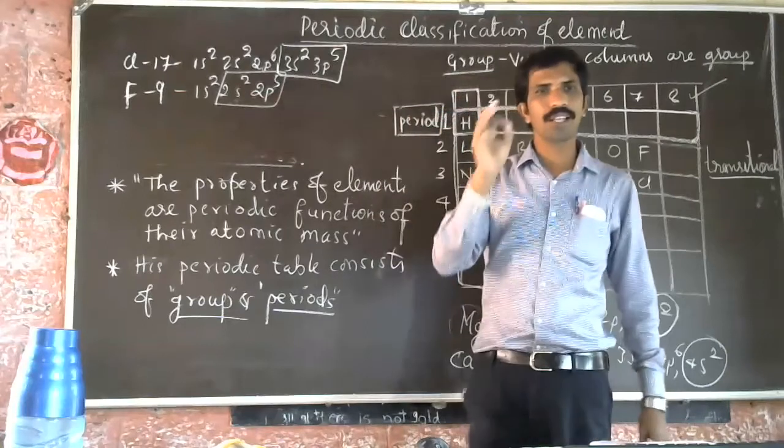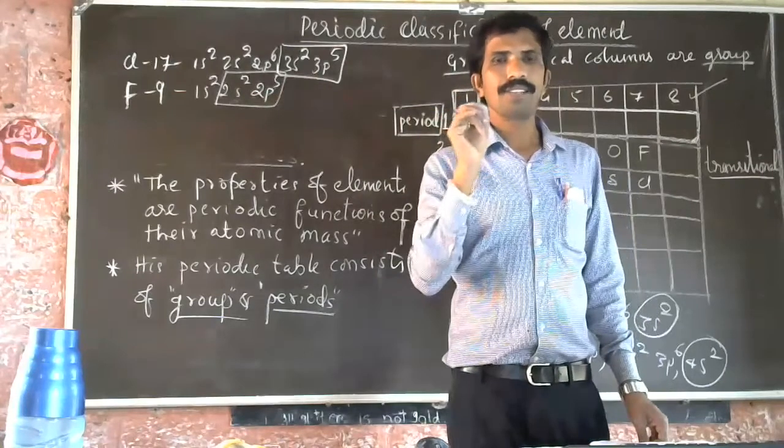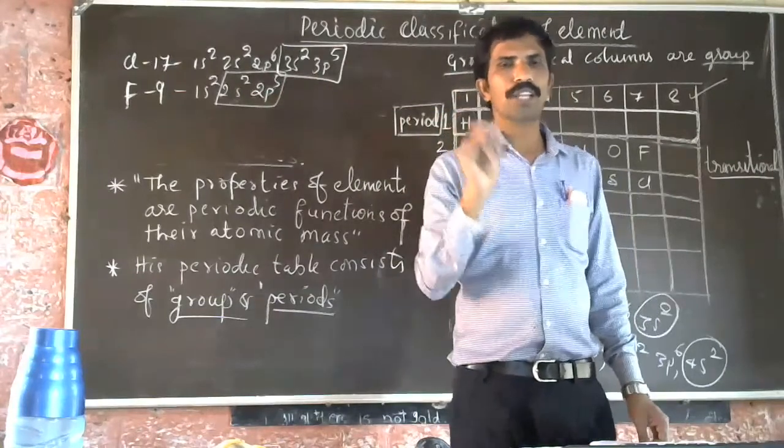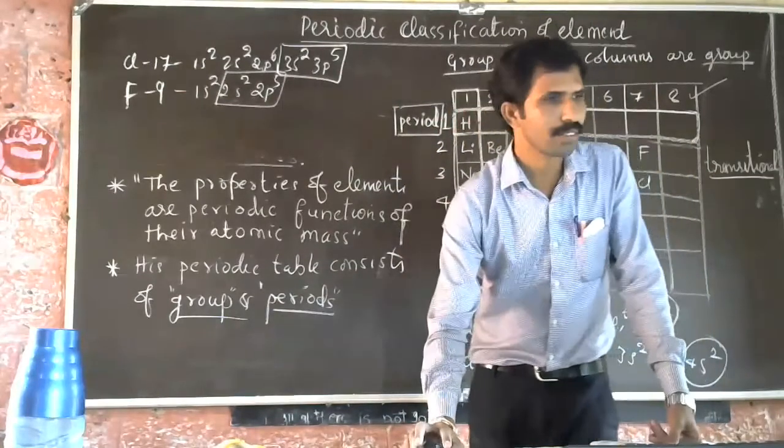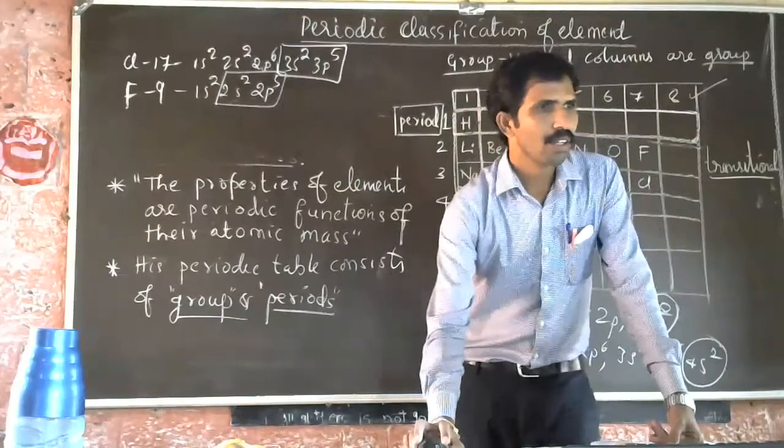Valence electron means electron present in the valence shell. Outermost shell of the atom is called the valence shell. You have to take the valence electron.